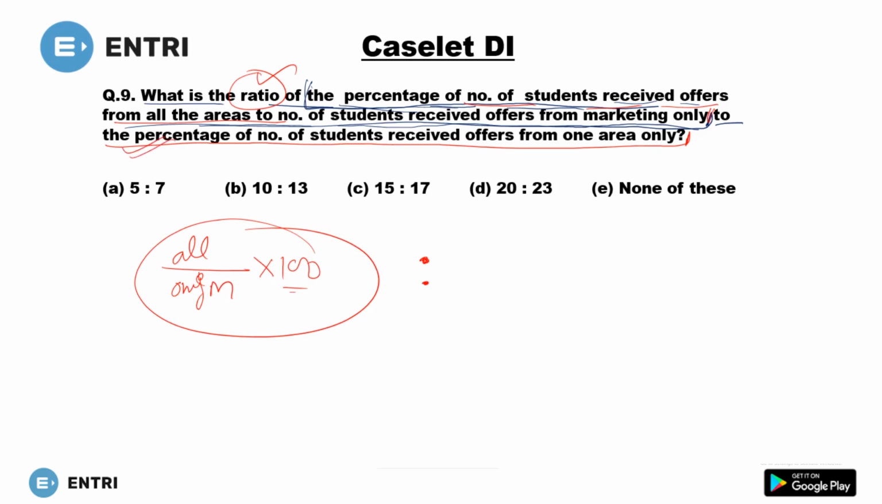Now the percentage of number of students who received offer from one area only, divided by, with respect to what? If he has asked the percentage of number of students who received offer from one area only, it means he's asking you with respect to total. So this divided by total into 100. This 100 will be cancelled by this 100. Now put this value, you will get the answer.